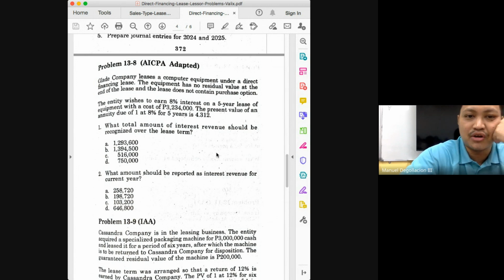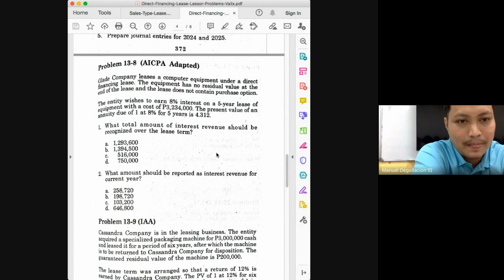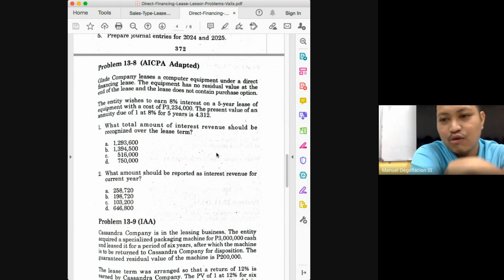By the way, can you compute that, class? 3,234,000 times 8%. Is that the 258? 258,720. Okay, that would be the wrong answer because again, this is annuity due. So what do we need to do first? Deduct 750,000. So 3,234,000 minus 750,000, how much will that give you?